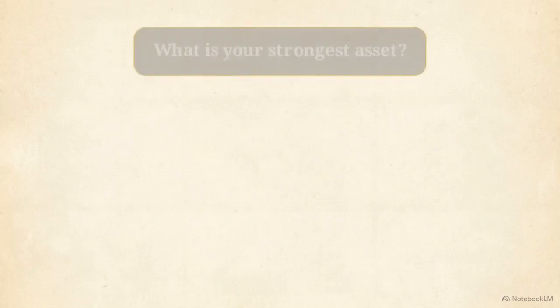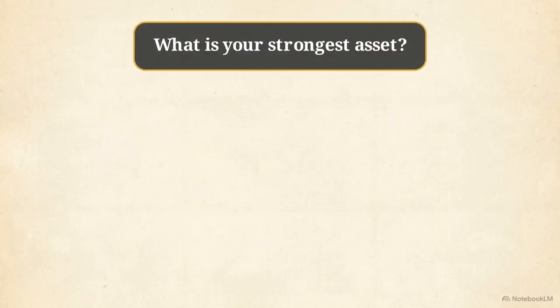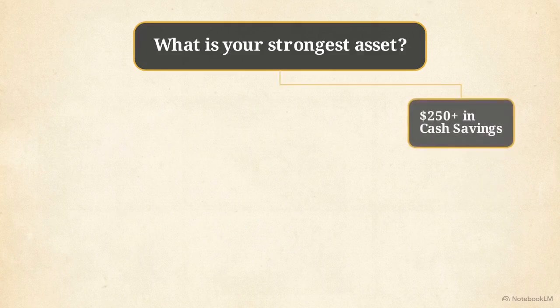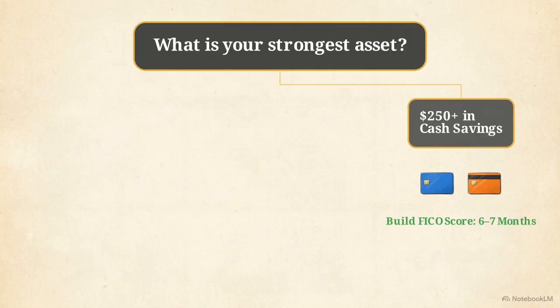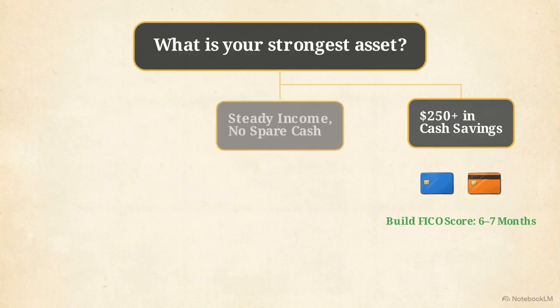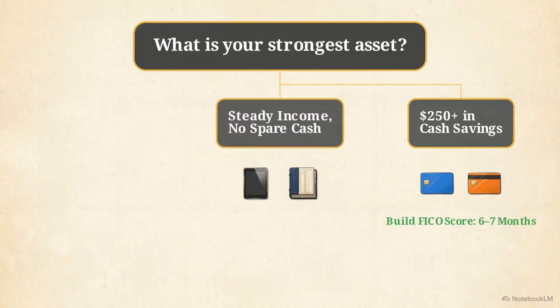Use this decision tree to find your path. Start with the central question: what is your strongest financial asset? If you have at least $250 in cash savings that you can spare, the Discover It's Secured or Chase Freedom Rise are the most reliable options. They use your liquidity to establish a FICO score in about 6 to 7 months. If you have a steady income but no spare cash for a security deposit, the Tilt Motion Visa allows you to bypass the deposit requirement by analyzing your existing banking history instead.